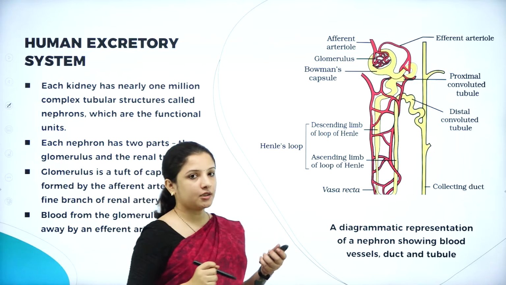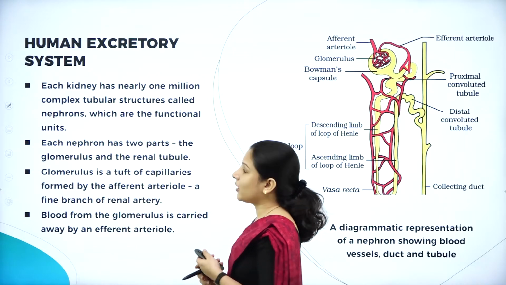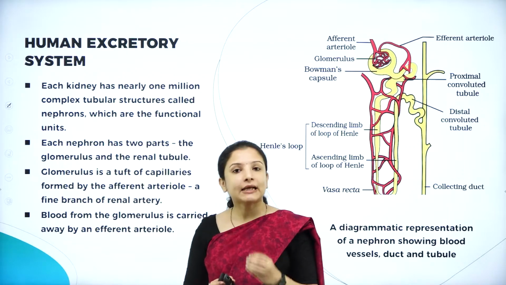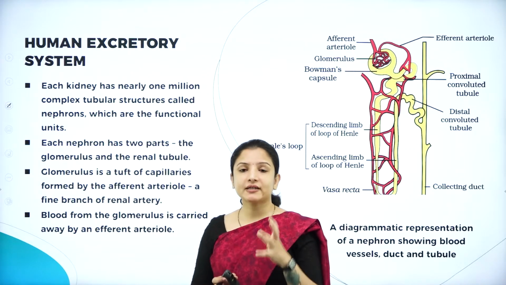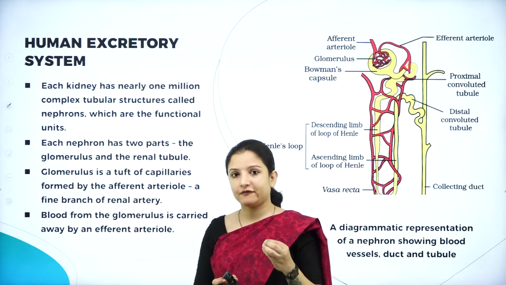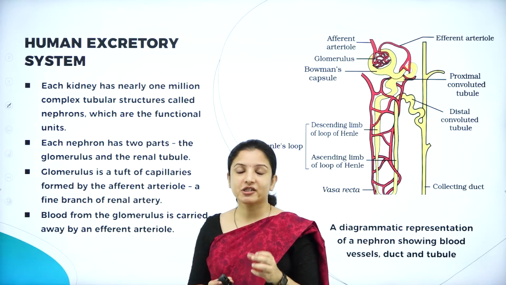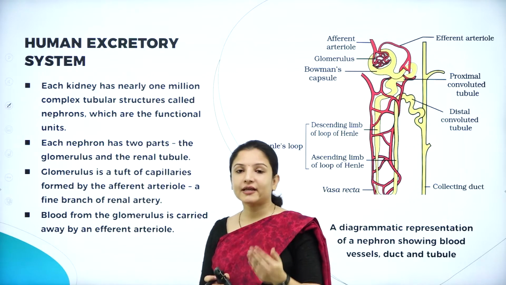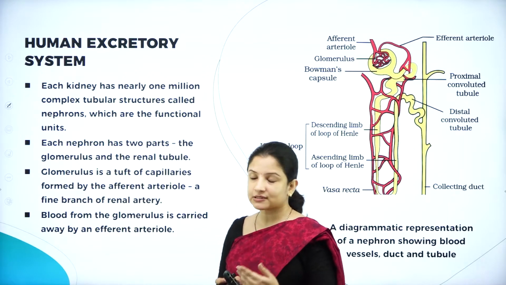So, moving further, we shall study the important functional unit of the kidney, that is called the nephron. Kidneys are made up of nephrons, and these nephrons are the filtration units present in the kidney, which help in the elimination of waste material.